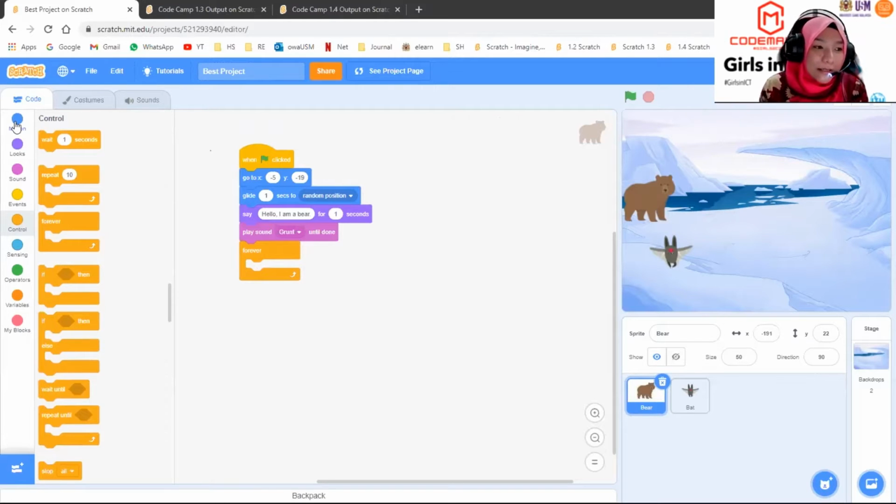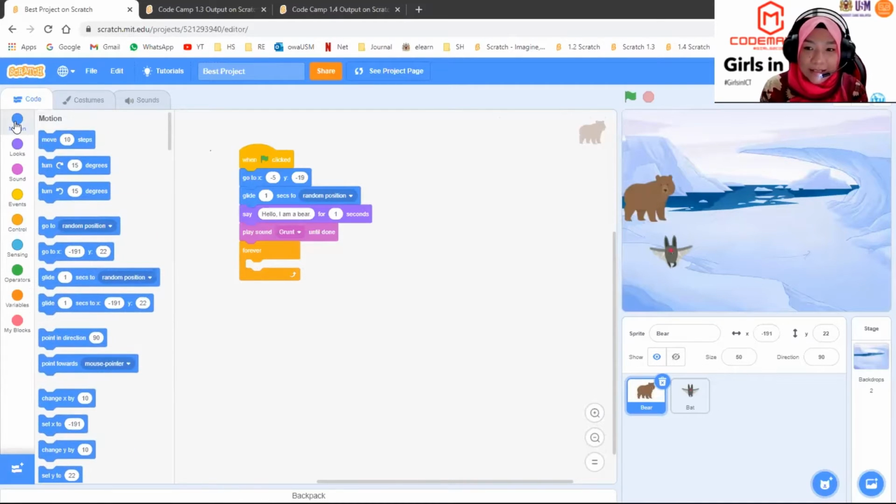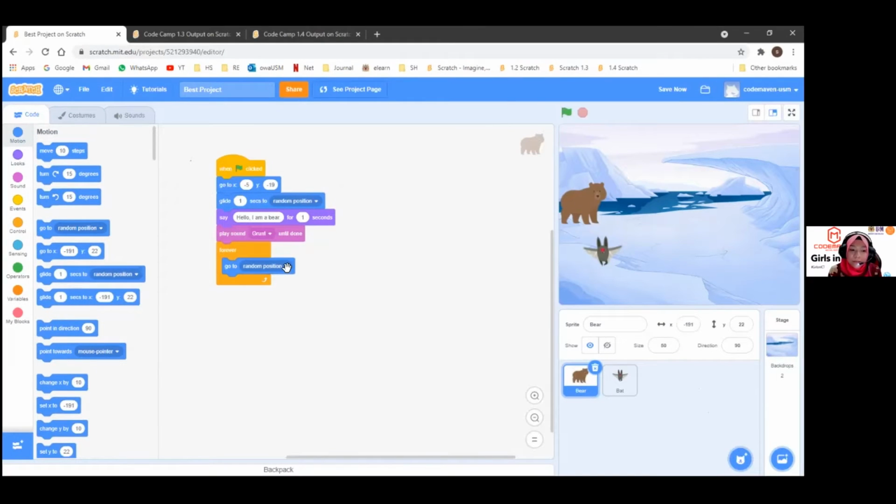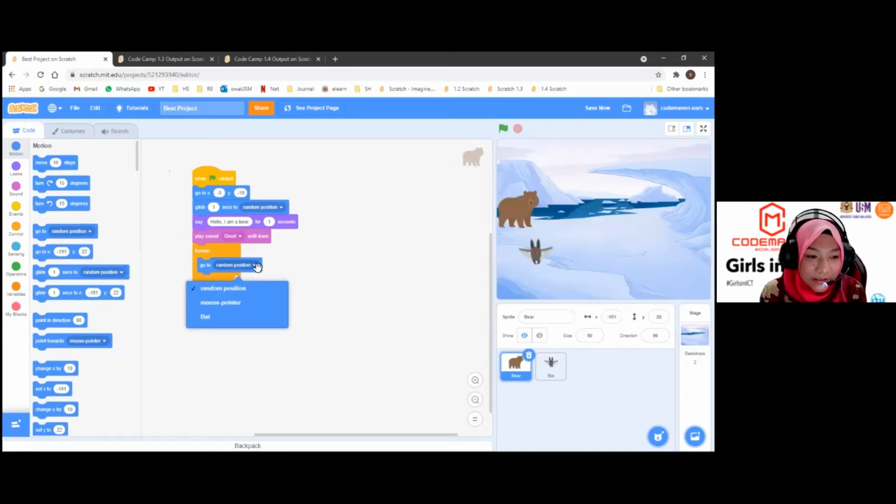We go to the Motion block, blue in color, and we are going to add this Go to random position block. Drag it and slot it inside the forever block. Make sure it's inside the forever block. Then we are going to change it from random position to mouse pointer.